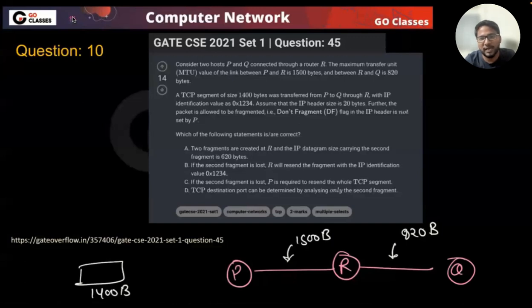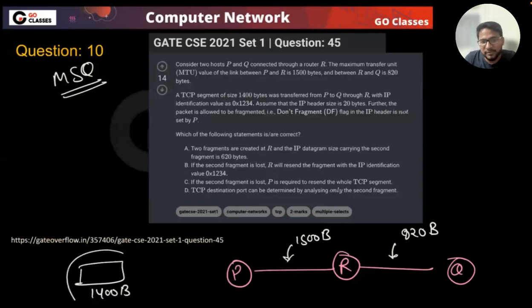By the way, this is an MSQ question, because it is written here that it is multi-select. So this TCP segment is given to you as 1400 bytes, right? The segment means that you have the header included. So there will be directly the IP header now. A TCP segment or TCP message means you already have the TCP header included.